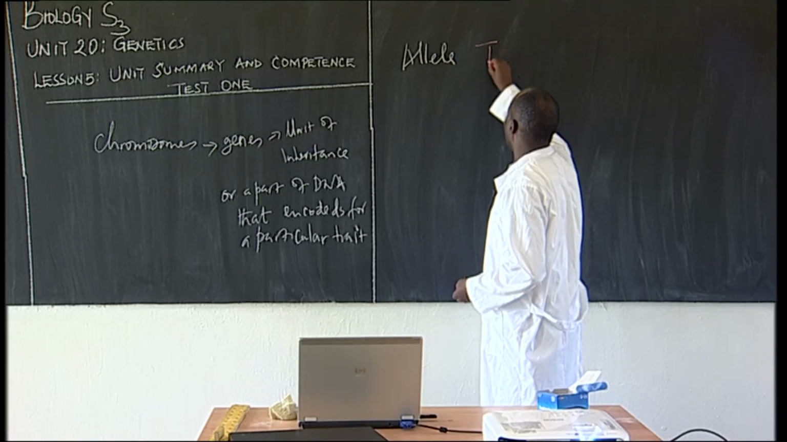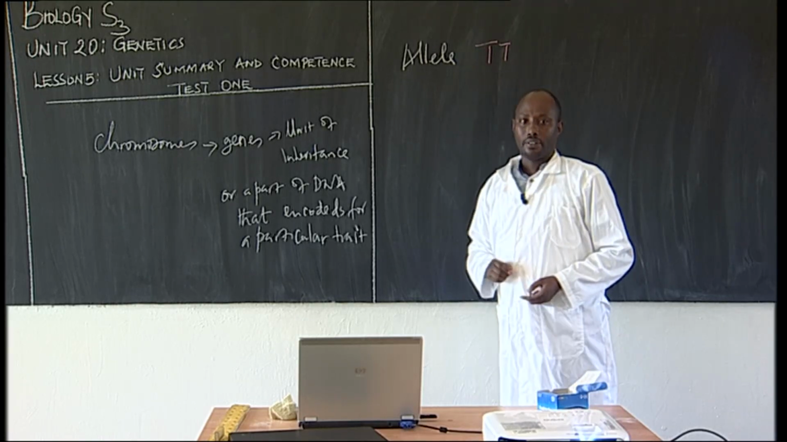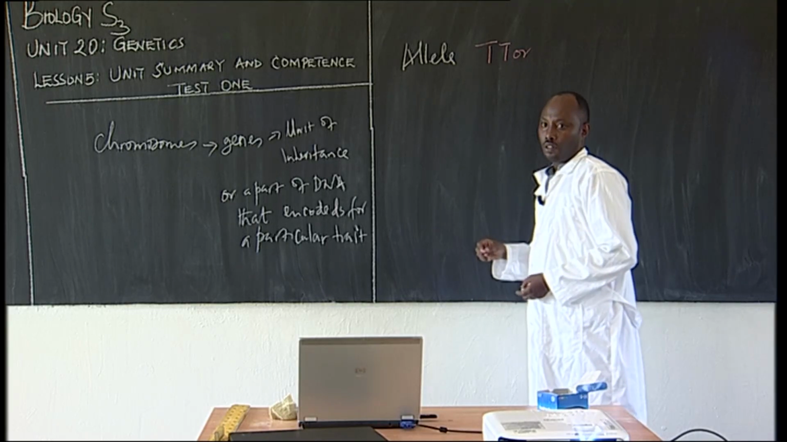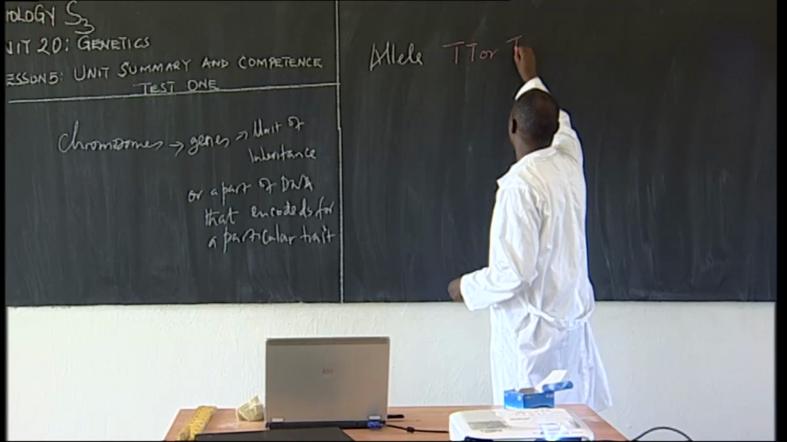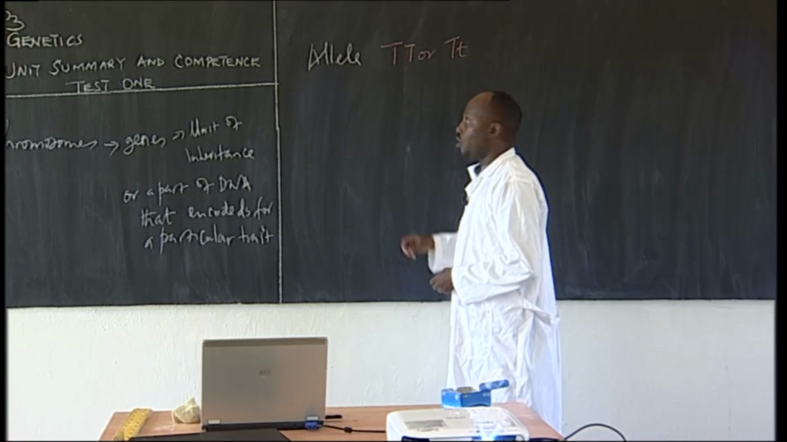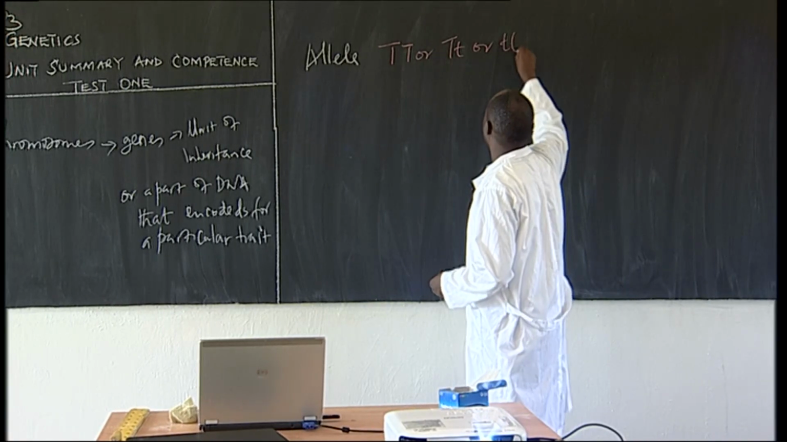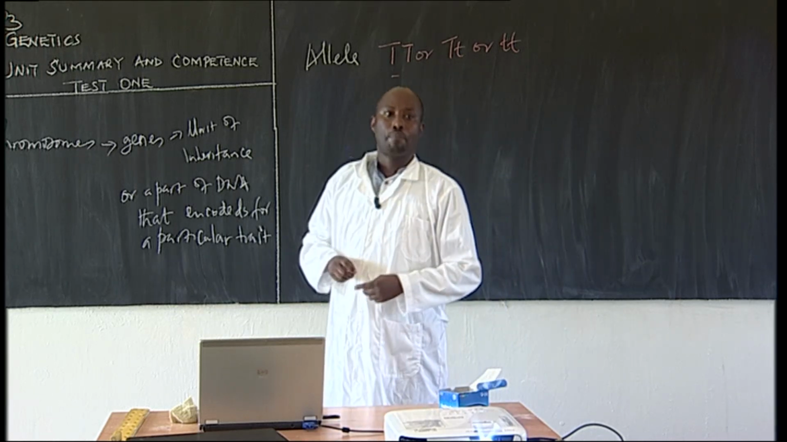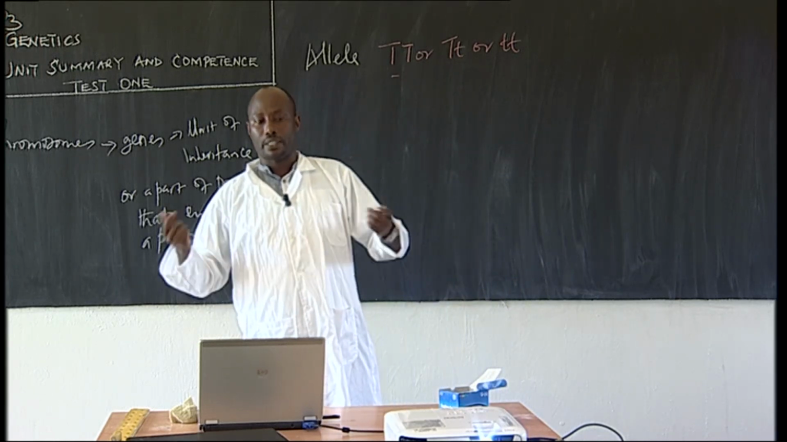Let's say we have T capital and T capital. These are alleles. They can just be different forms. They can have T capital and T small, or we can have T small and T small. These are alleles. So we said a pair of alleles influences the same characteristic.